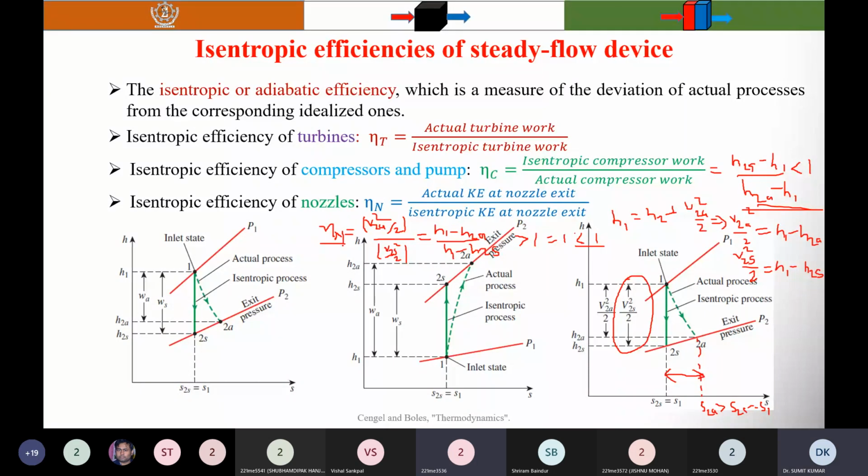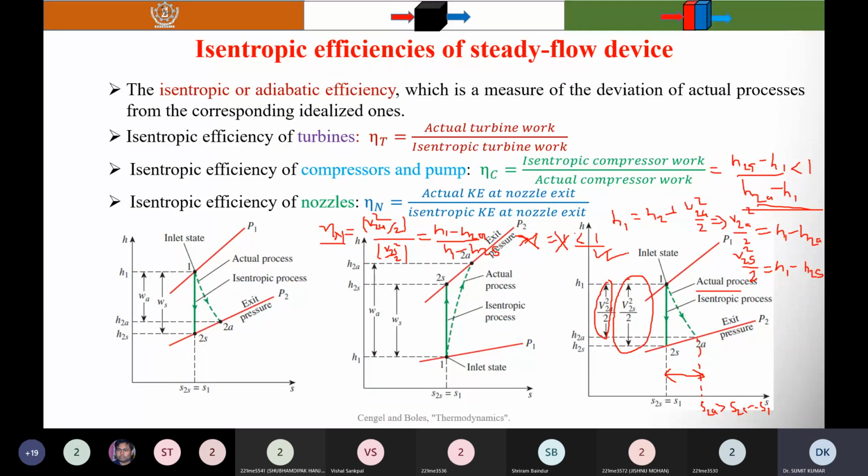Okay, yeah. So here you can also see from the diagram, this vertical distance means that during the isentropic process you are getting the maximum kinetic energy, means maximum velocity, compared to the actual process. Here again the numerator is lower than the denominator and its value is less than 1. So this option is wrong. Its value is always less than 1.